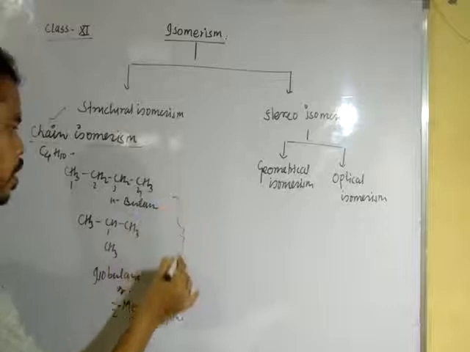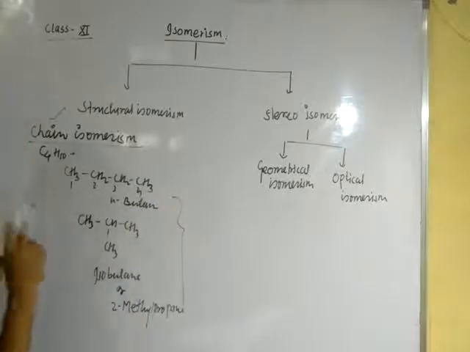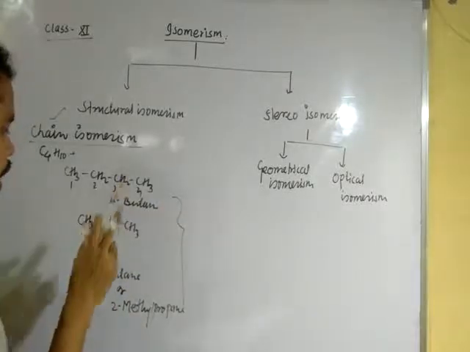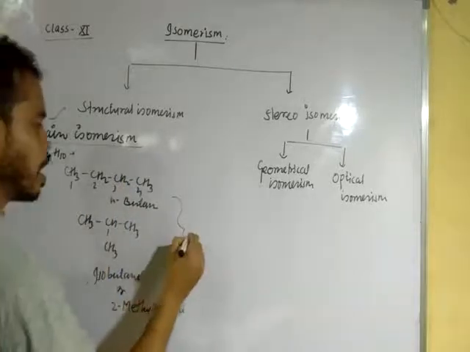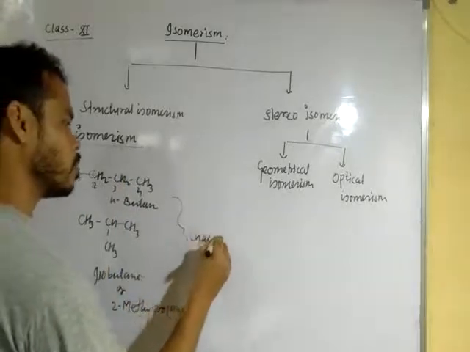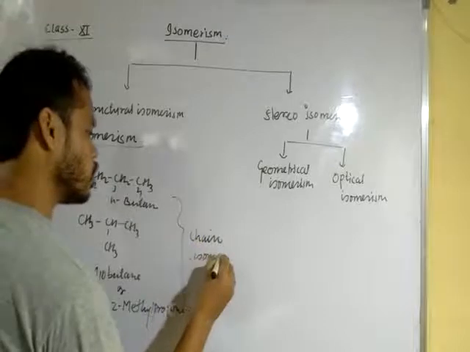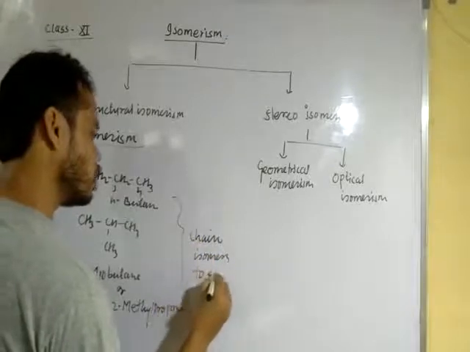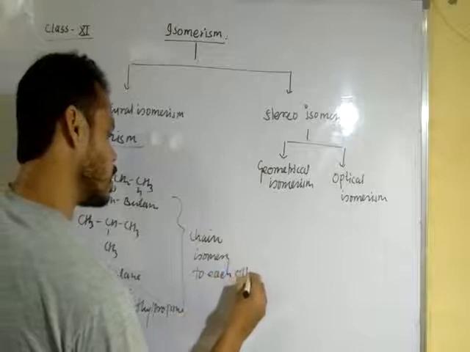That means normal butane and isobutane, or you can say here butane and 2-methylpropane are chain isomers to each other.